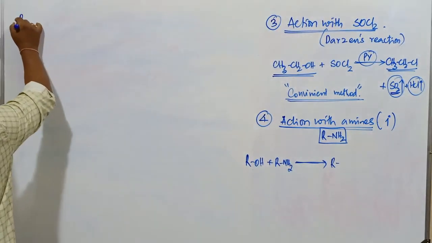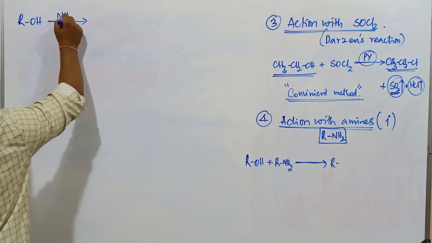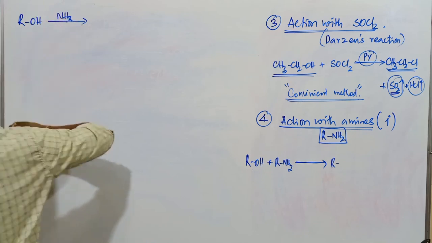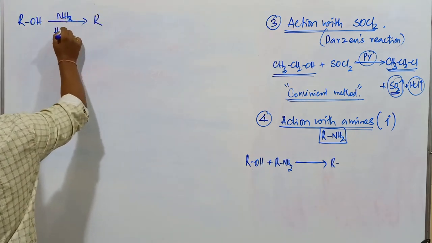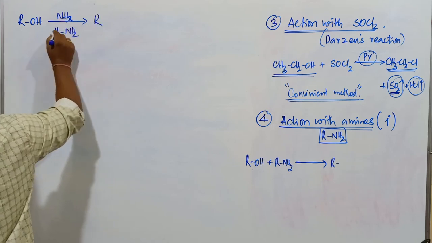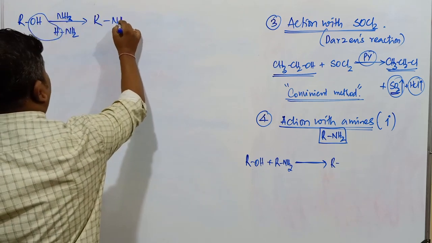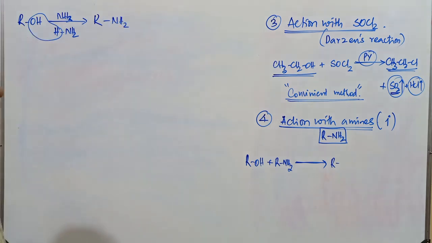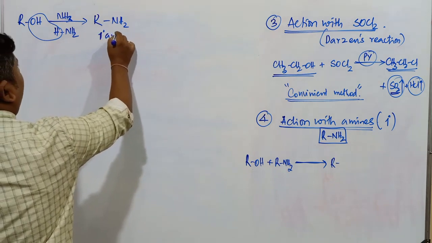Here this is ROH, first ammonia, NH3. What is the compound obtained here? NH3 is nothing but HNH2. This H and OH are going to be eliminated. What is the compound left out? This is RNH2. What is RNH2? RNH2 is commonly called the primary amine.